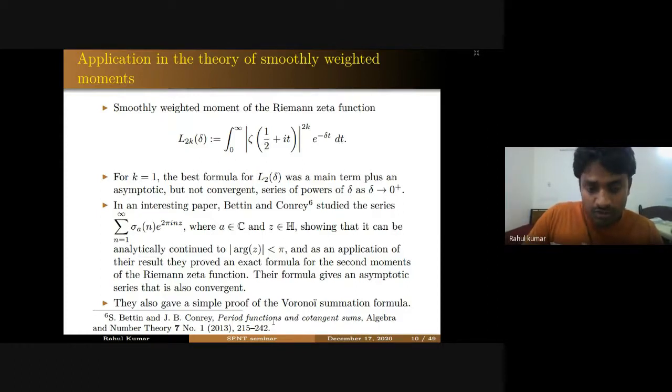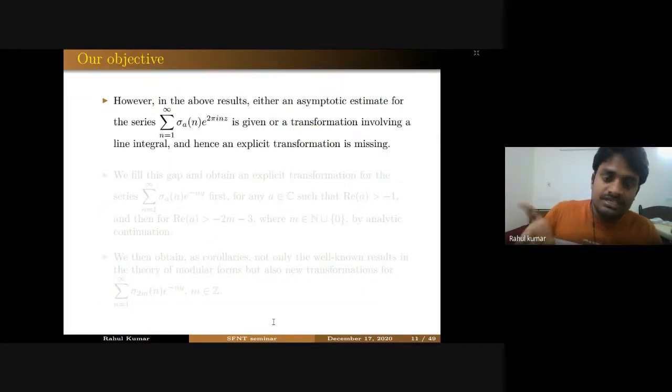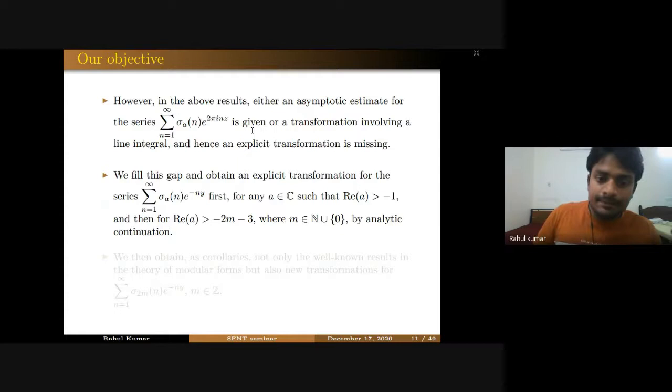So what is our goal in this whole literature? As we have seen, either an asymptotic estimate for the series is given or a transformation involving a line integral. Hence an explicit transformation is missing in the literature. So what we did, we filled this gap and obtained an explicit transformation for this series, sigma of n exponential minus ny, first for any complex number a with real part of a greater than -1, and then later we extend it by analytic continuation for real part of a greater than -2 and -3 for any complex number.